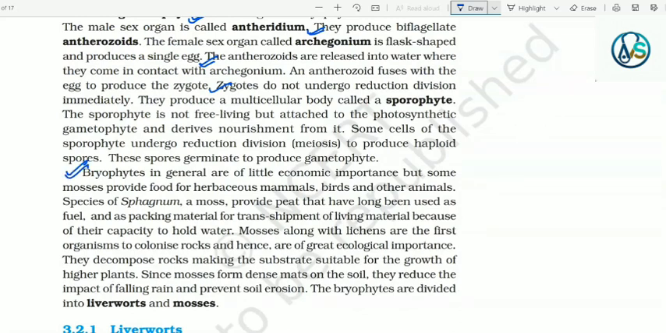Bryophytes in general are of little economic importance, but some mosses provide food for herbivorous mammals, birds and other animals. Species of Sphagnum, a moss, provide peat that has long been used as fuel and as packing material for transshipment of living material because of its capacity to hold water. Mosses along with lichens are the first organisms to colonize rocks and hence are of great ecological importance. They decompose rocks, making the substrate suitable for the growth of higher plants. Since mosses form dense mats on the soil, they reduce the impact of falling rain and prevent soil erosion.